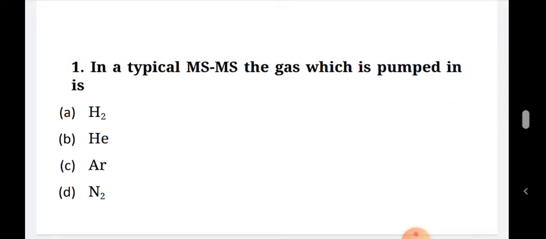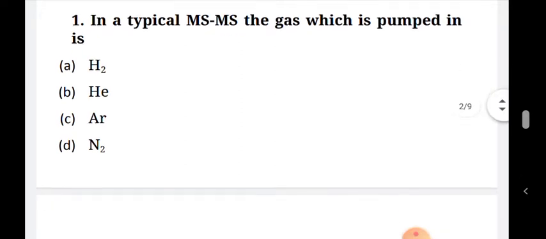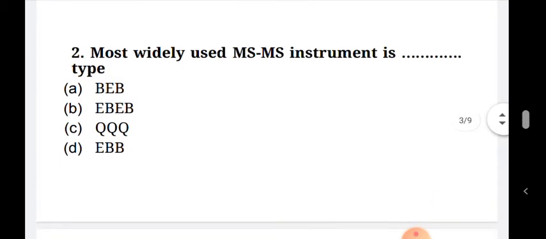In a typical MSMS, the gas which is pumped in is hydrogen, helium, argon, or nitrogen. Second question: the most widely used MSMS instrument is dash type, BEB type, EBEB type, QQQ type, or EBB type.